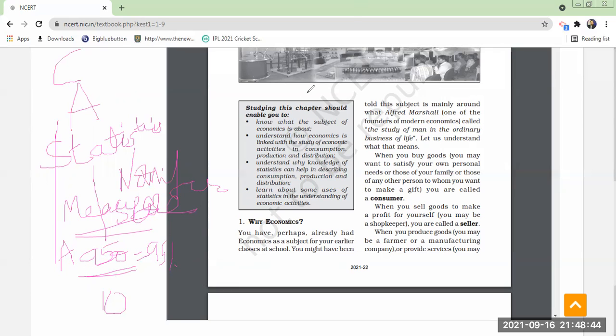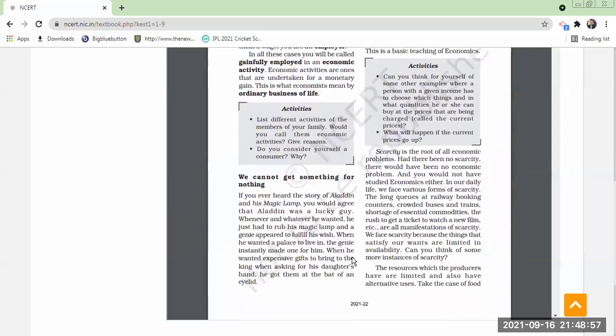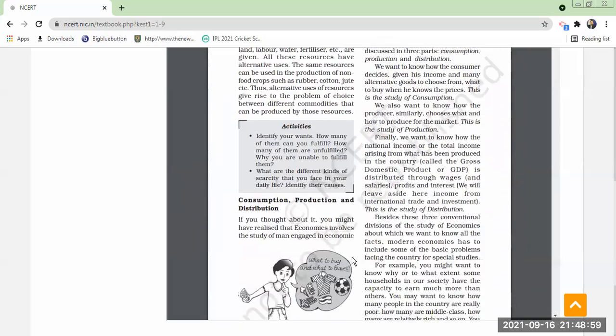What you are doing is making an average of all of them. That is nothing but statistics. Did you understand? In our daily life, knowingly or unknowingly, we are using statistics.